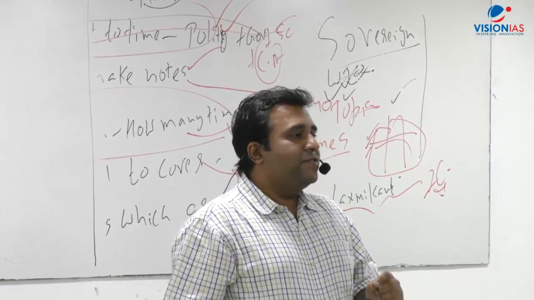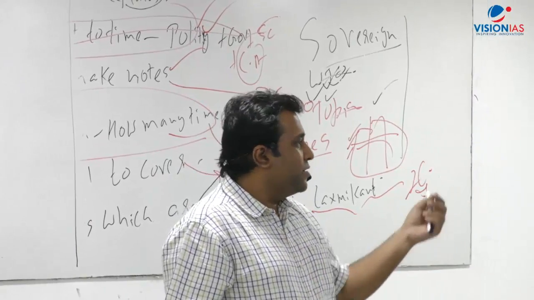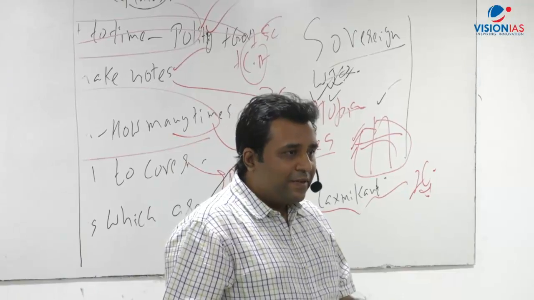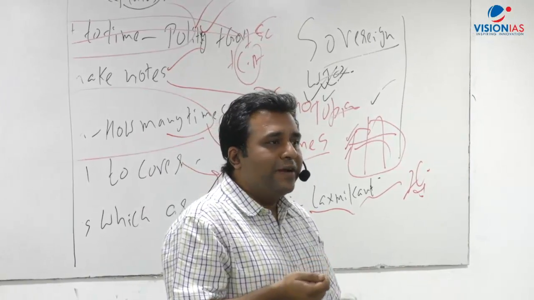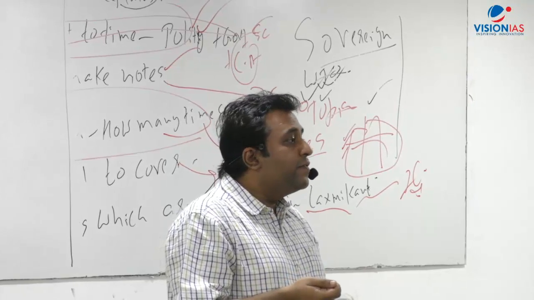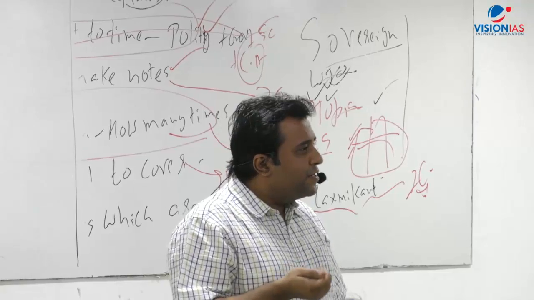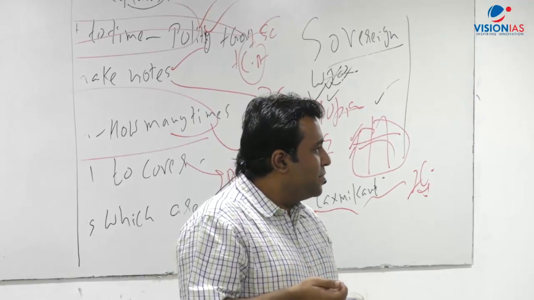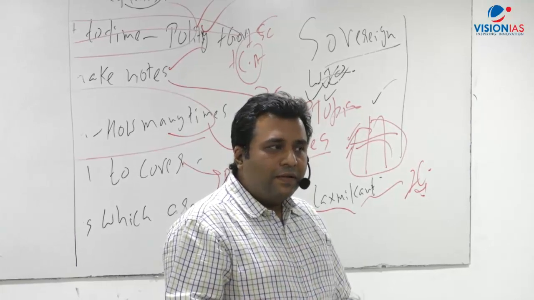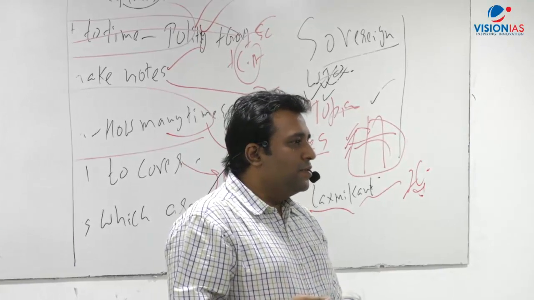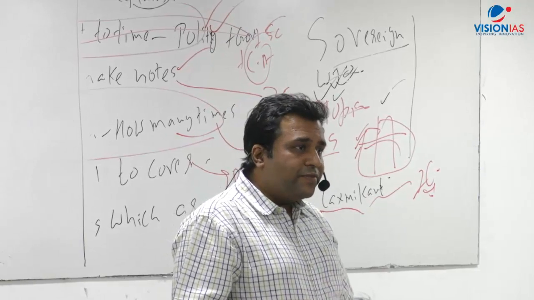Yes. If you see this room, there are so many things. For example, you find so many metals. If you put your hand in your pocket, you will find a mobile lying in it, which is made of metal or plastic. Have you ever thought where that plastic or metal comes from? Where the lithium-ion battery that we use comes from? What is the source? The source is minerals. And where do you find those minerals from?